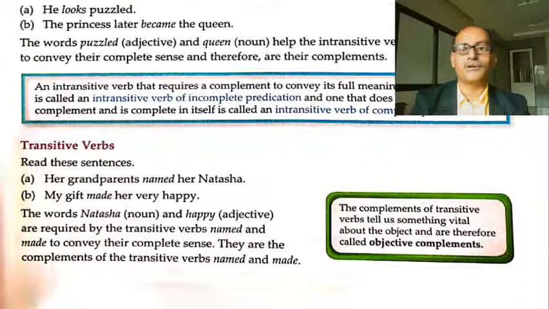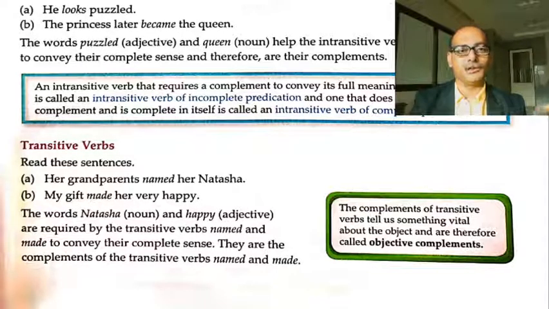Sorry, not interactive. An intransitive verb that requires a complement to convey its full meaning in the sentence is called an intransitive verb of incomplete predication.